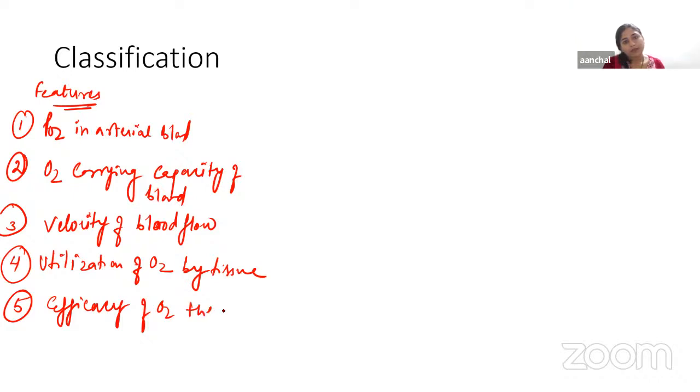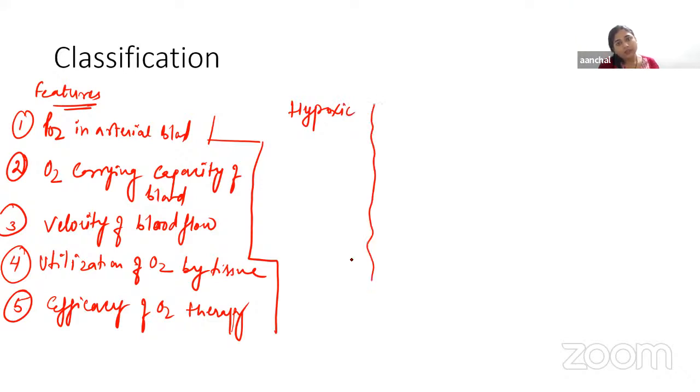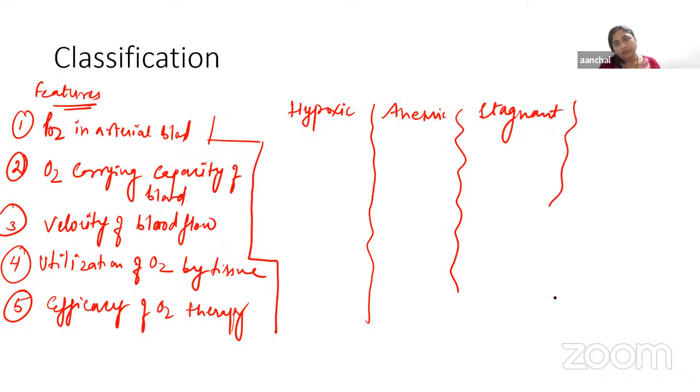One by one, we're going to discuss these features in hypoxic hypoxia, in anemic hypoxia, then stagnant, and in histotoxic.